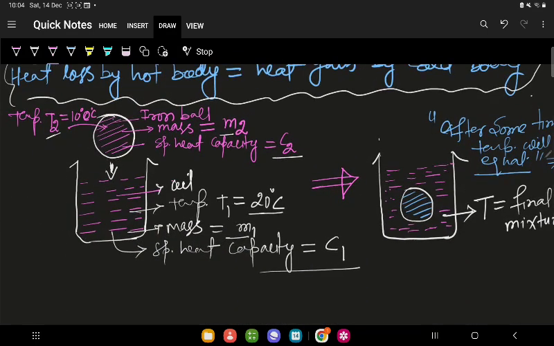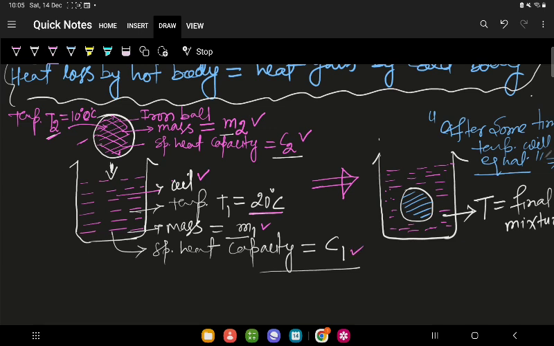Let's understand by example. Suppose we have one iron ball, which is at temperature 100 degrees Celsius. I have considered T2 for the temperature of iron ball, so its temperature is 100 degrees Celsius. Its mass I have considered M2, and its specific heat capacity I have considered C2. And there is another substance, that one is our oil, and this oil has temperature 20 degrees Celsius, mass m1, and its specific heat capacity is c1.